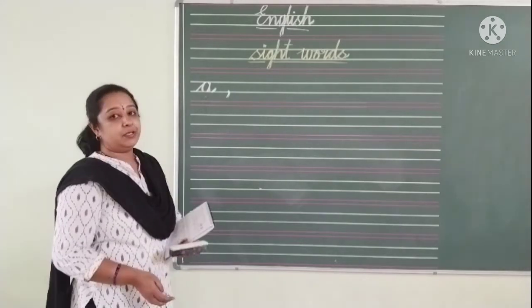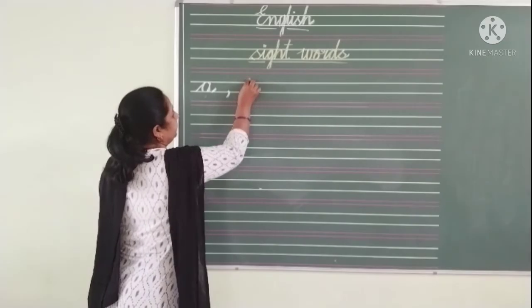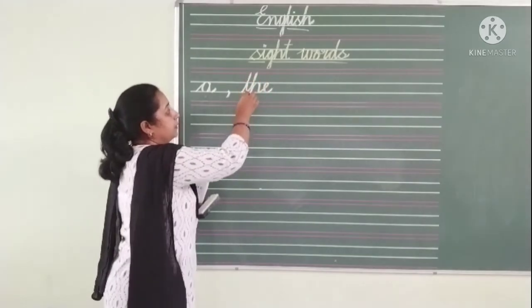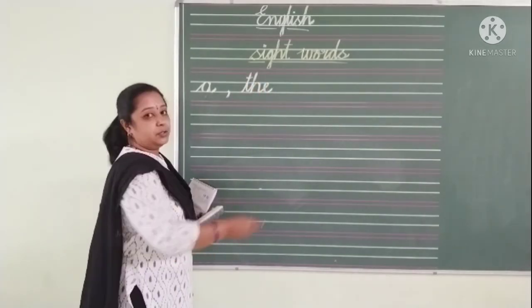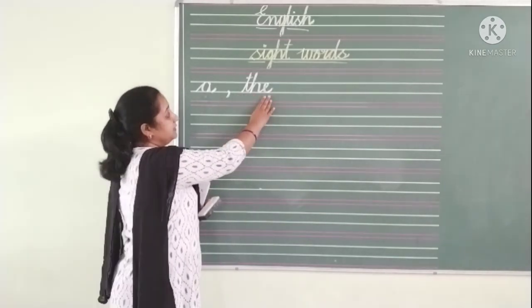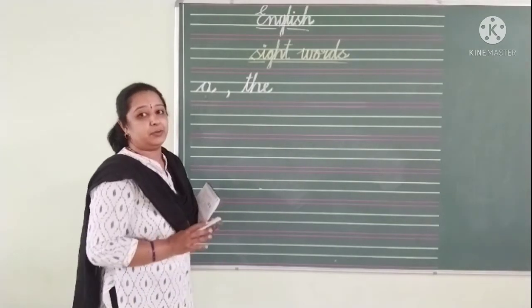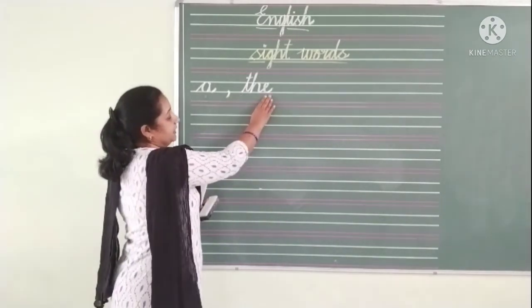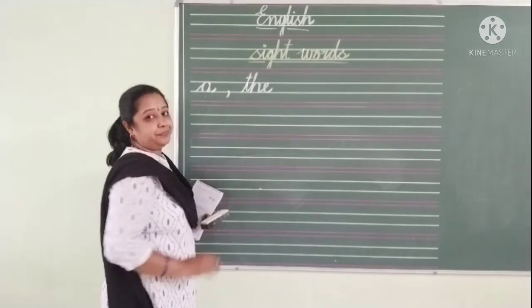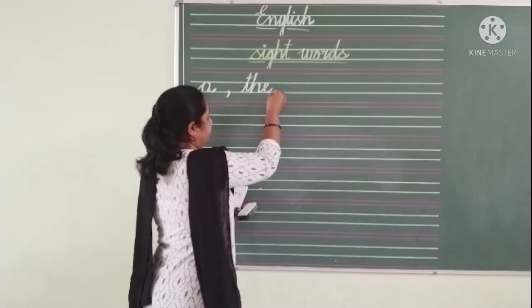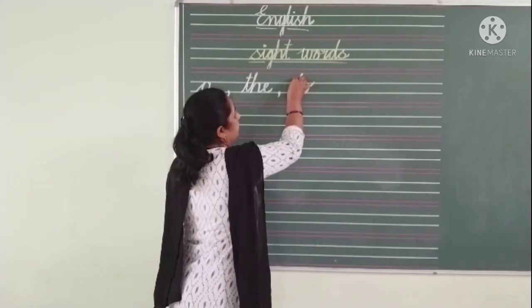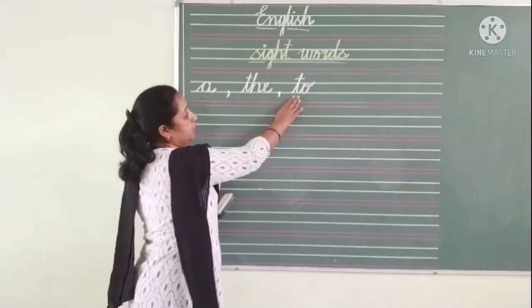The next sight word I am going to give is the. Please help your child to read it as the. That the child should not split it and read it phonetically. It is not needed to read it phonetically. Just by seeing itself, he has to read it as the. Two. Two.